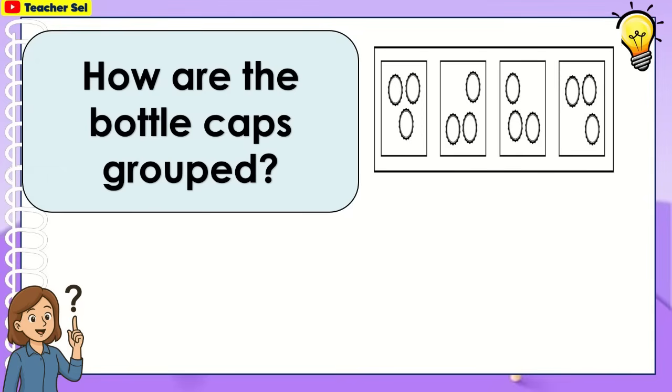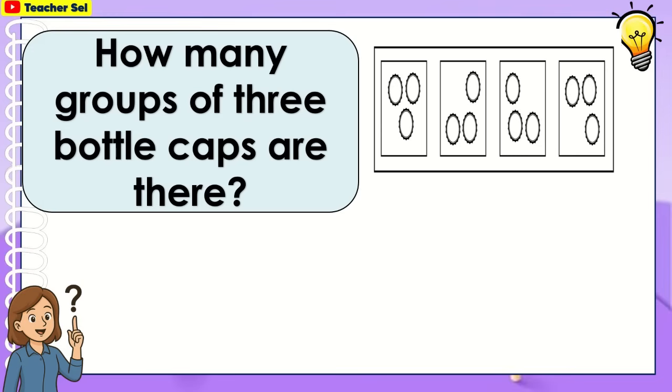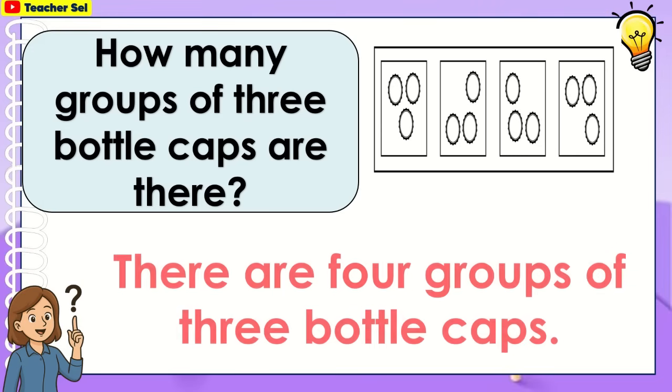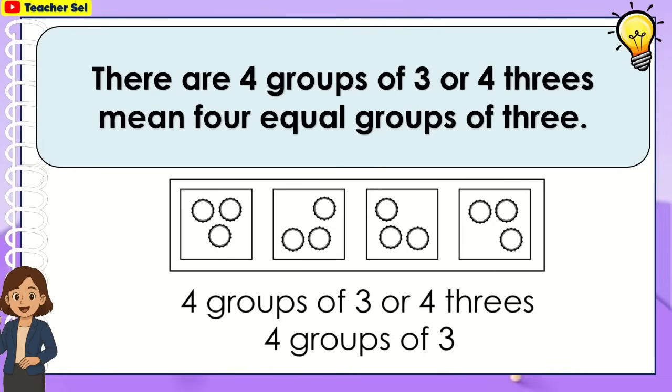How are the bottle cups grouped? They are grouped into trees. How many groups of 3 bottle cups are there? There are 4 groups of 3 bottle cups. 4 groups of 3 or 4 threes mean 4 equal groups of 3.